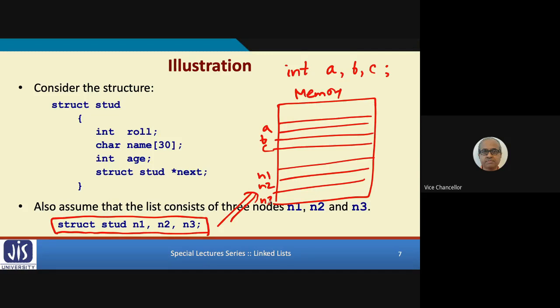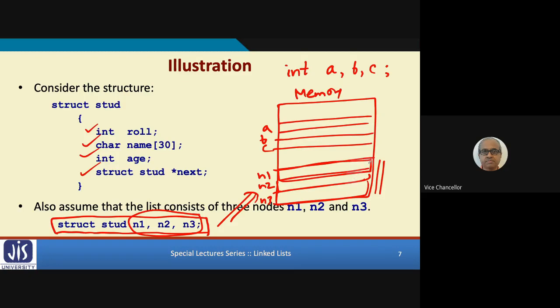So this space is already allocated in memory when you declare variables like this. Okay. Now assume that n1, n2, n3 have already been allocated space in memory. So there are already memory locations allocated to store role, name, age, and this pointer. Sufficient space is reserved here in memory.